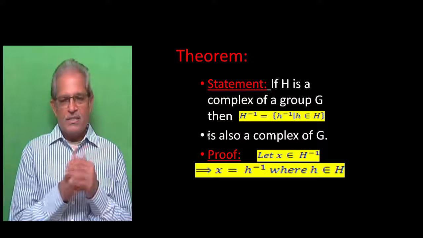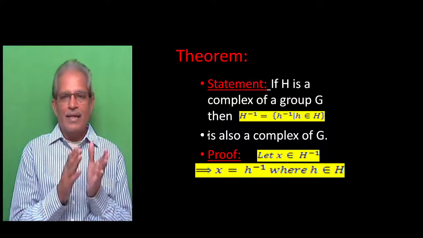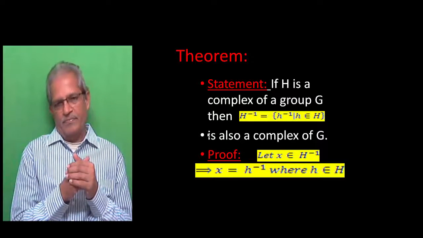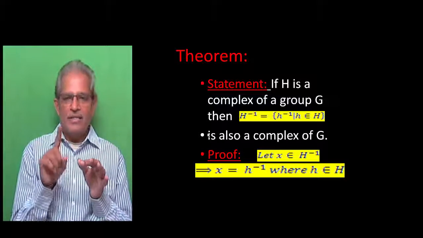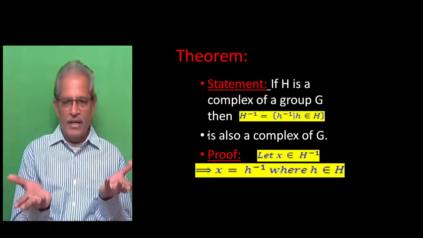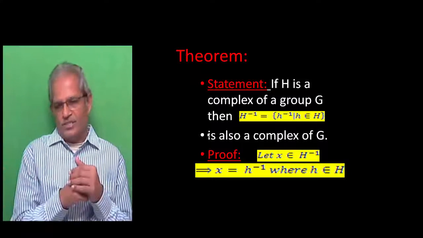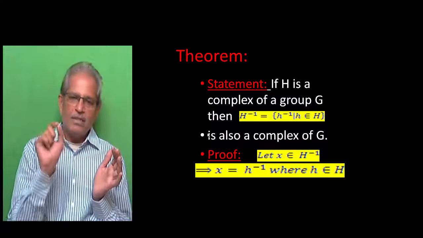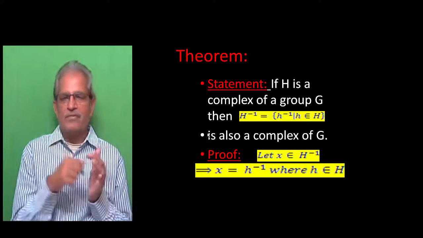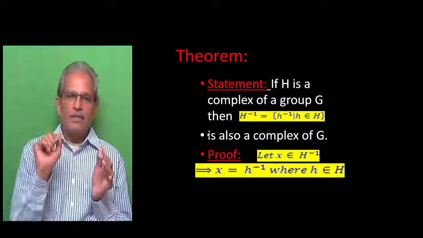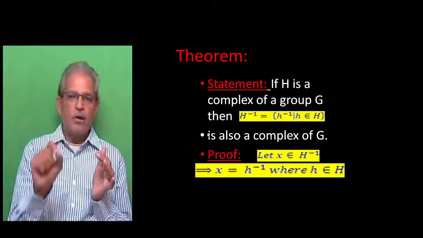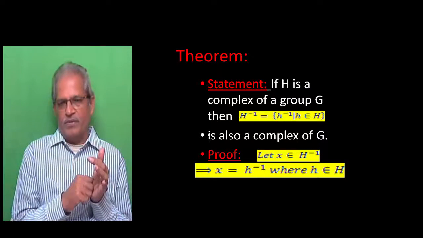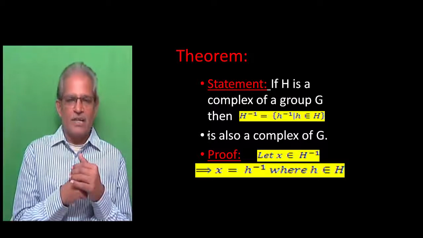Proof. Let x belong to H inverse. This implies x will be of the form small h inverse, where small h belongs to capital H. Every element of capital H inverse is of the form small h inverse, such that small h should be in capital H. So x is equal to small h inverse.